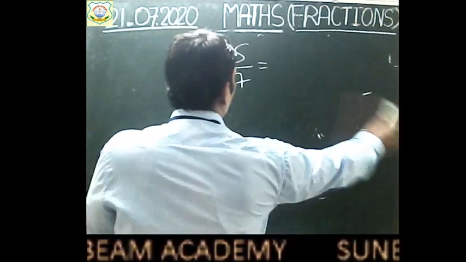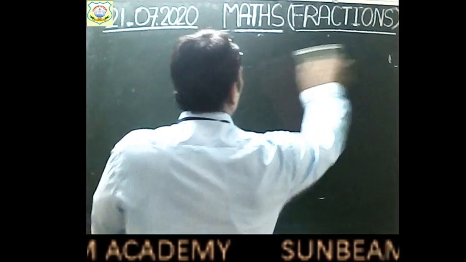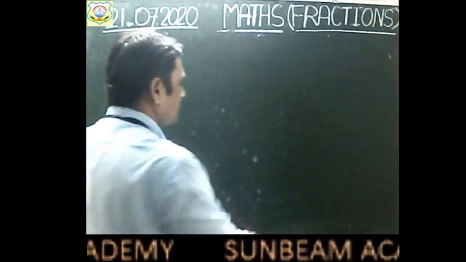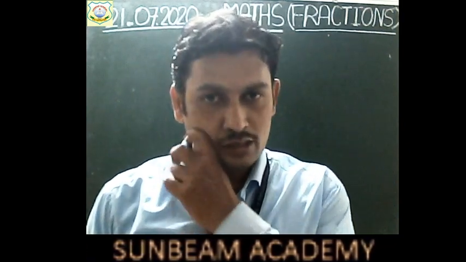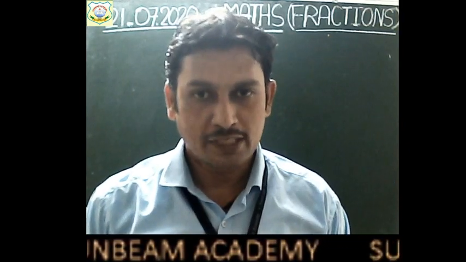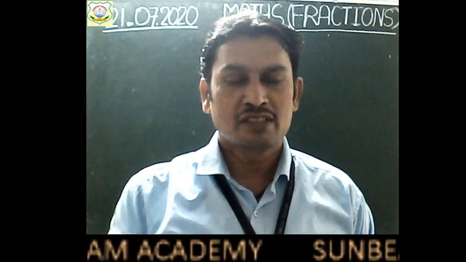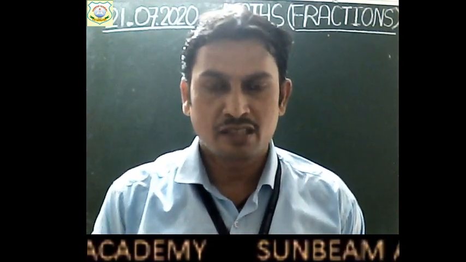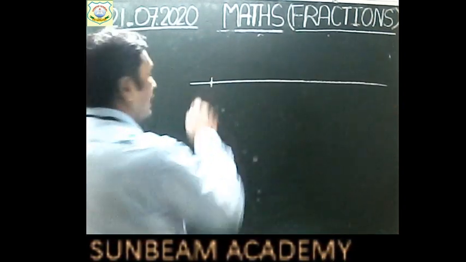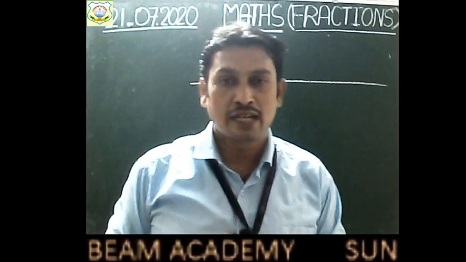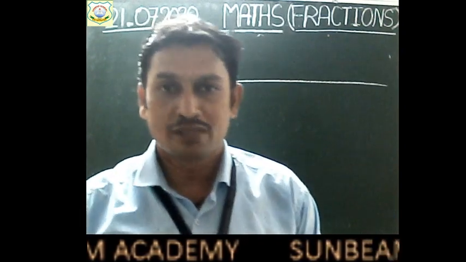So now, children, let us see how these fractions are represented on the number line. I will give a short introduction about this. Suppose we have a number line, and as I just told you, fractions are positive numbers.